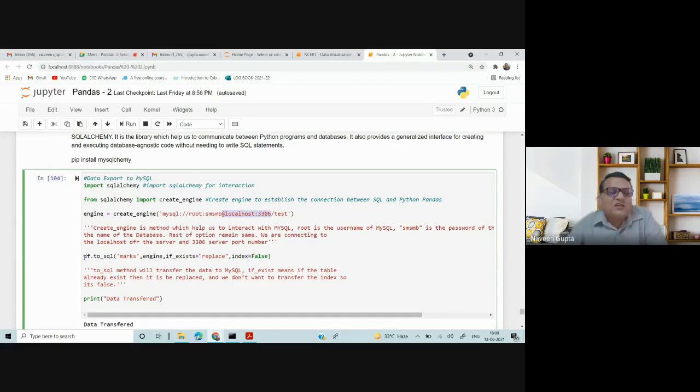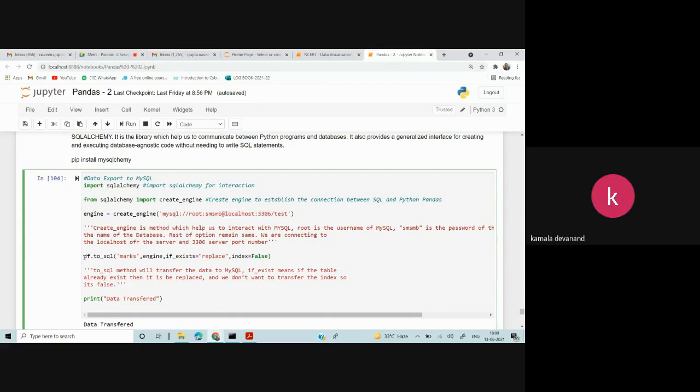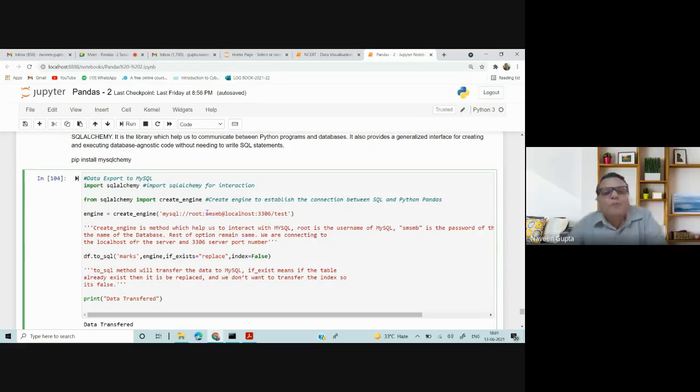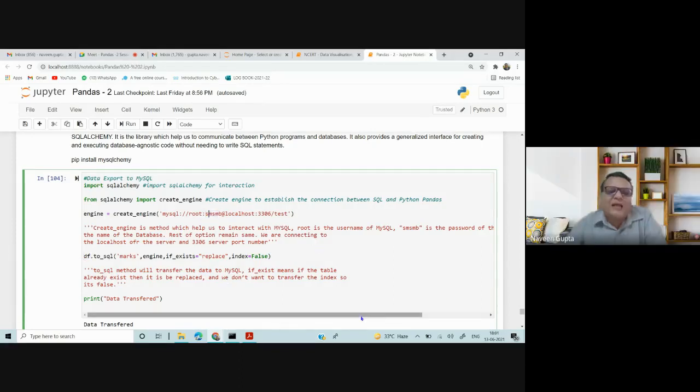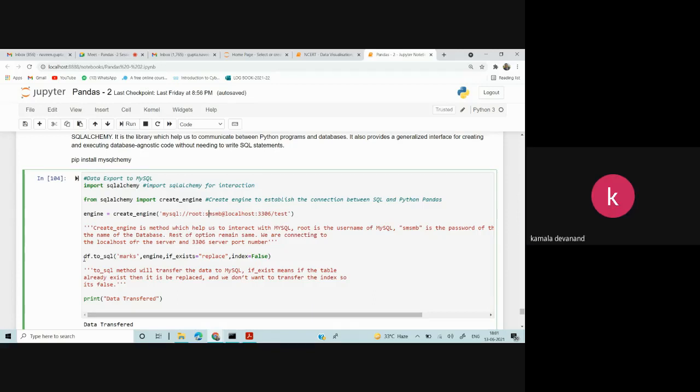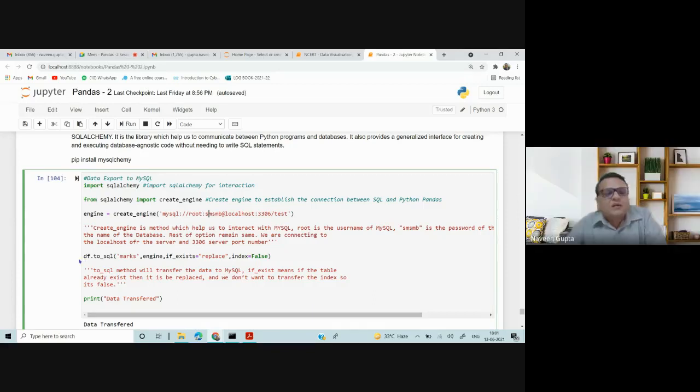And this is a function. This password is your MySQL password. If I don't have a password, you can leave it blank. So it will be root:@localhost.